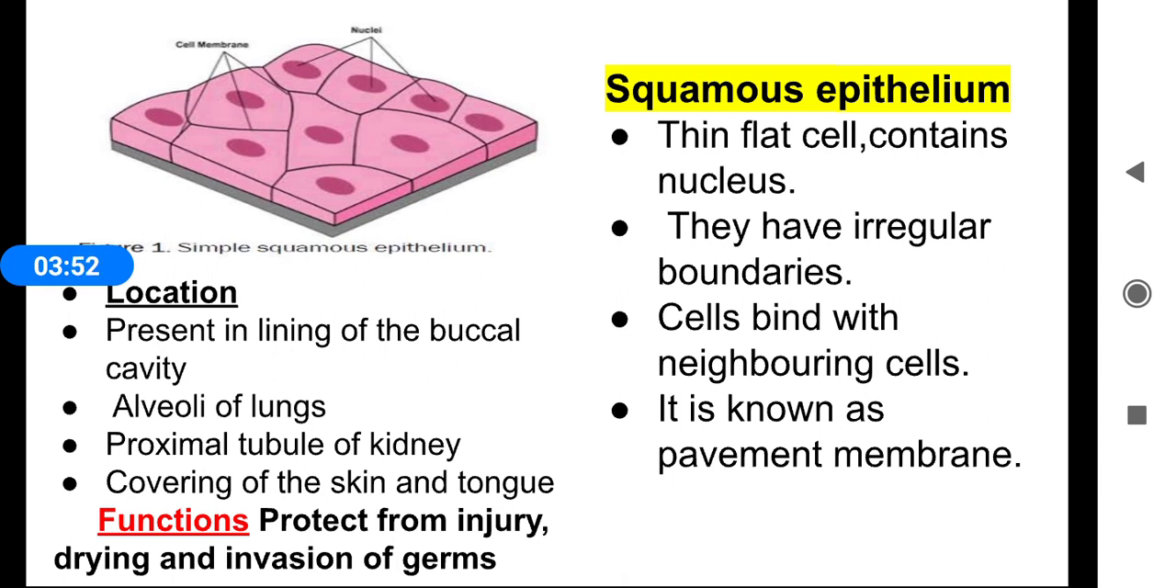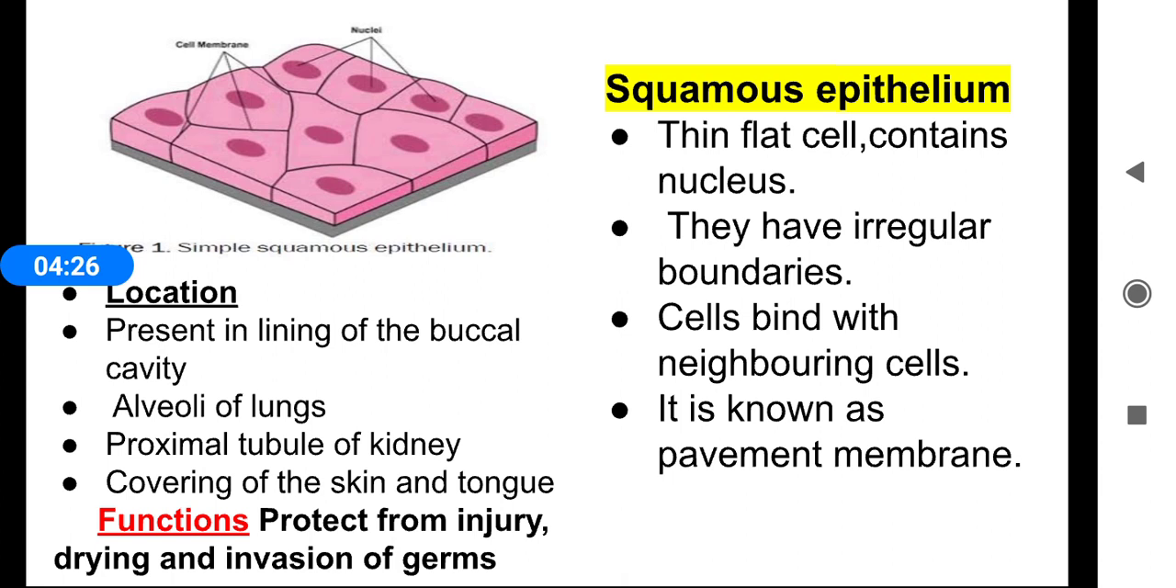It is known as pavement membrane because these squamous epithelial tissues consist of a group of flat cells. So they are called pavement membrane. Pavement means footpath. Then location. They are present in the lining of the buccal cavity, then alveoli of lungs. Alveoli are the functional unit in the lungs. The exchange of gases takes place in alveoli. Then the proximal tubule of kidneys.